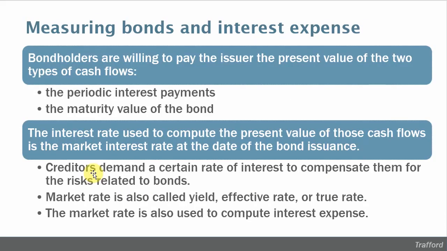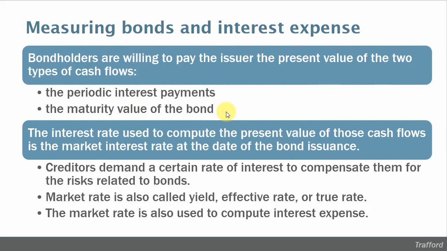So what would a bondholder be willing to pay for a bond? Bondholders are willing to pay the sum of two sets of cash flows. So if a bondholder is going to purchase a bond, they'd be willing to pay the value today of, first of all, those periodic interest payments. So they would compute what's the value of those interest payments today, and what's the value of that big lump of cash that I'm going to get at the end of the bond. If you add those two things together, that's what that bond is worth today. So that's the amount a bondholder would be willing to pay to the corporation.